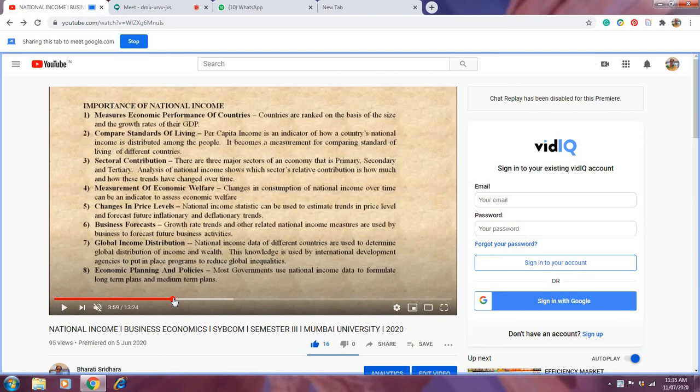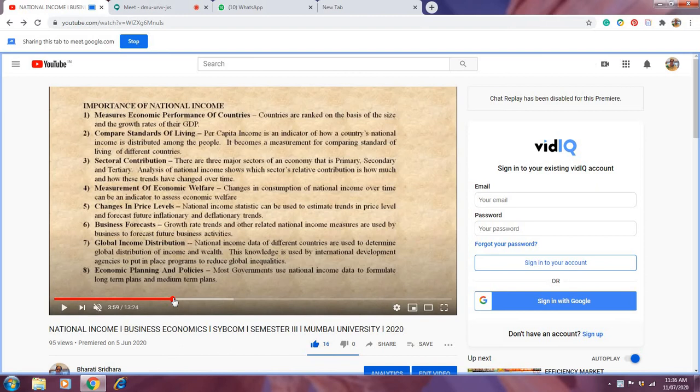See, basically changes in the consumption of national income over time can be an indicator to assess economic welfare. That means to understand whether the welfare facilities are there or not, whether good health facilities and education facilities are there or not, and whether people are using them or not. Every data we are getting through national income. So whether the country is having economic welfare or not, we also get through national income. So changes in the composition of national income over time can be an indicator to assess economic welfare.